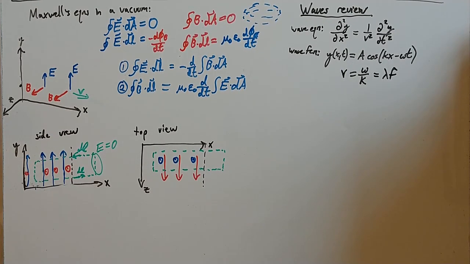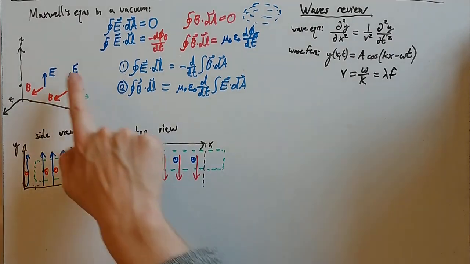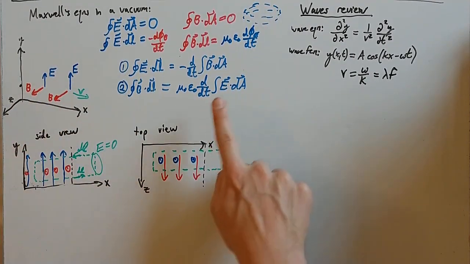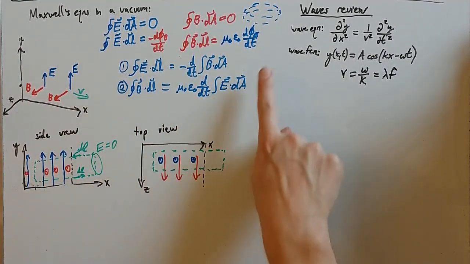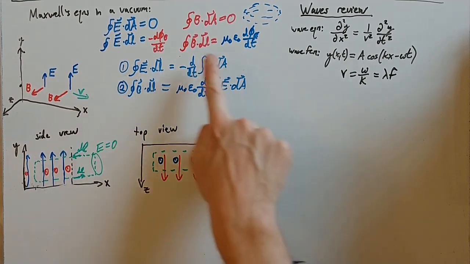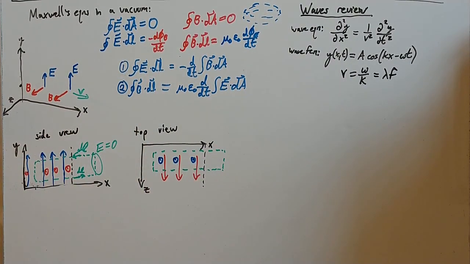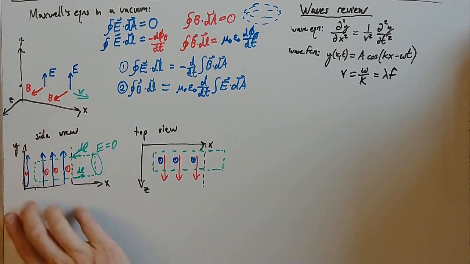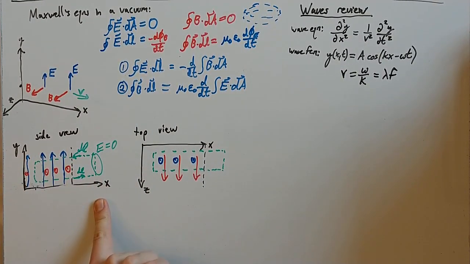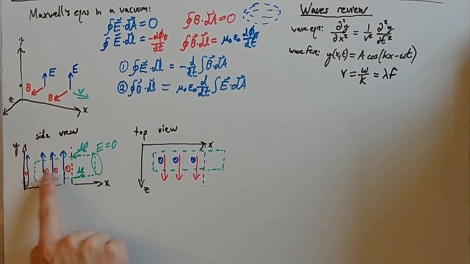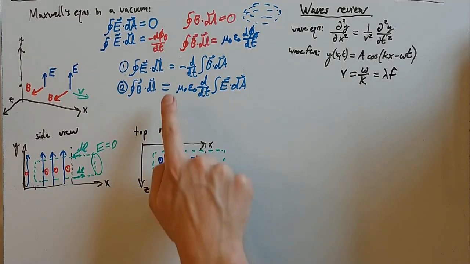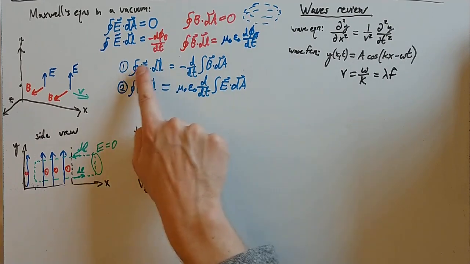And the answer is, well, actually, yes, because we know that the electric field and the B field, moving together, have to follow these two equations. They have to obey these two equations. So to see how that works, first I've drawn for you a side view of this situation. This is the x-axis and the y-axis, so you can see the electric field is going up and B is coming out of the page.